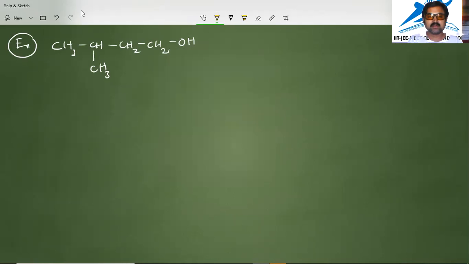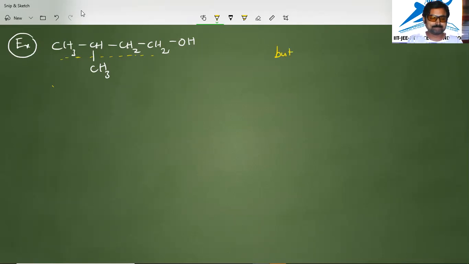This is the major carbon chain. In this major carbon chain there are 4 carbons. So but is the root word.